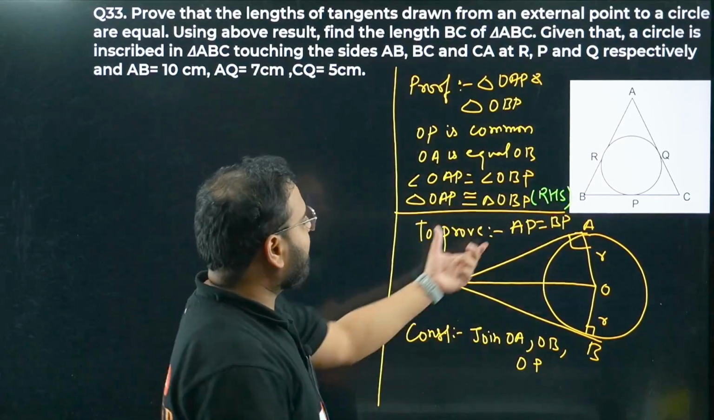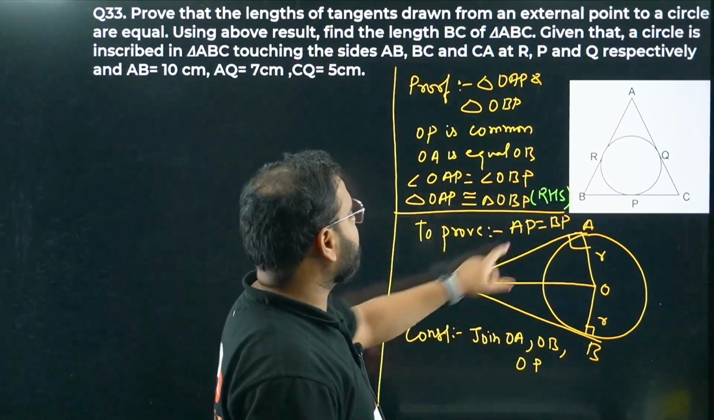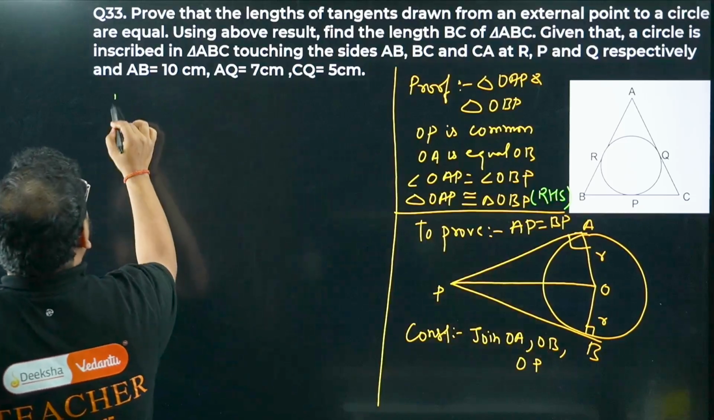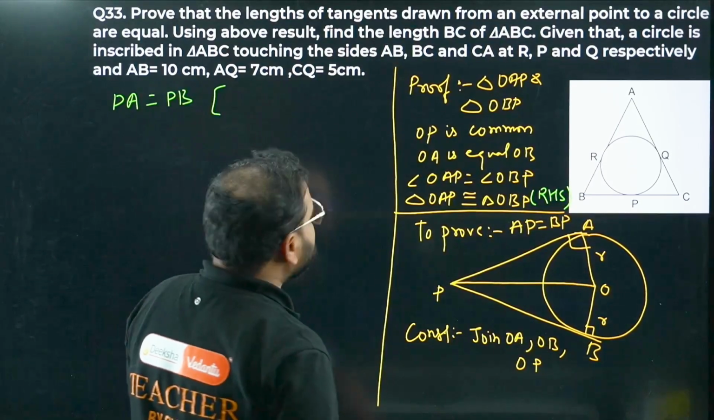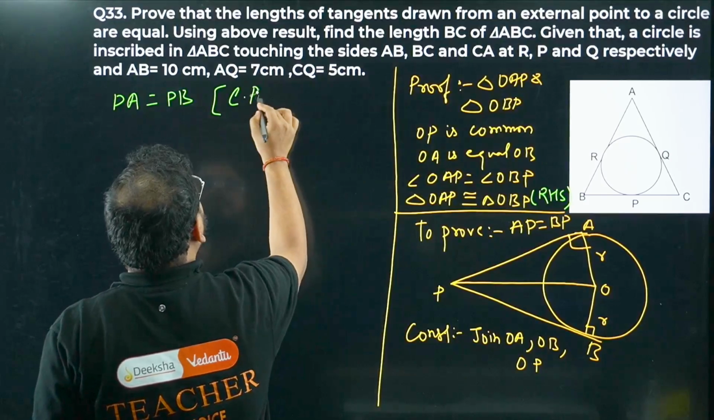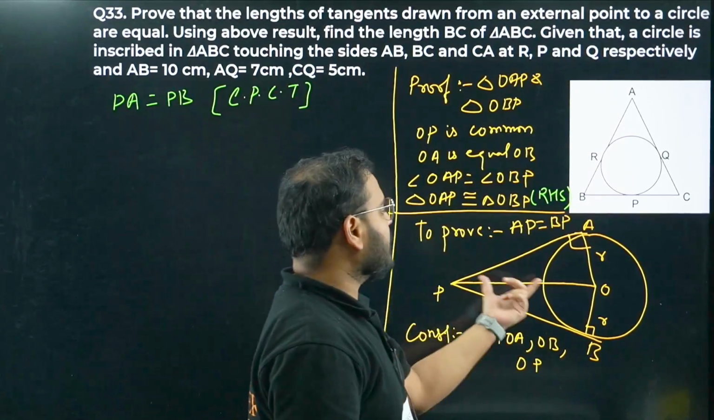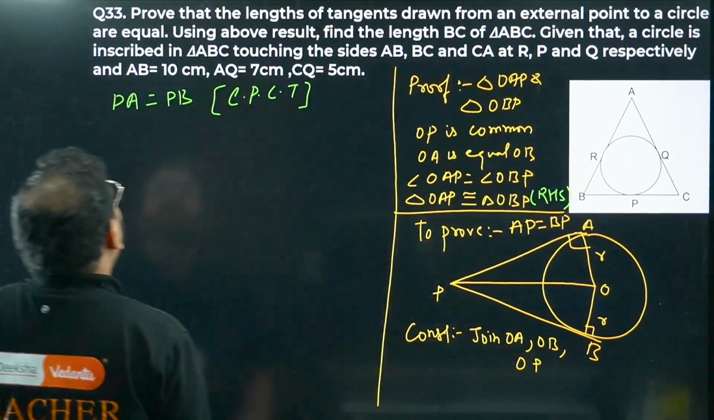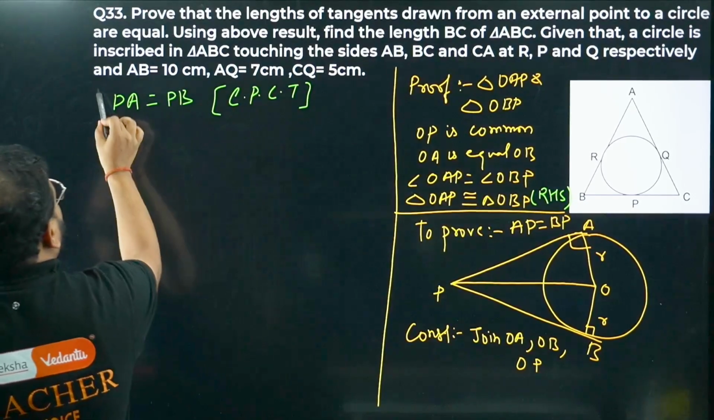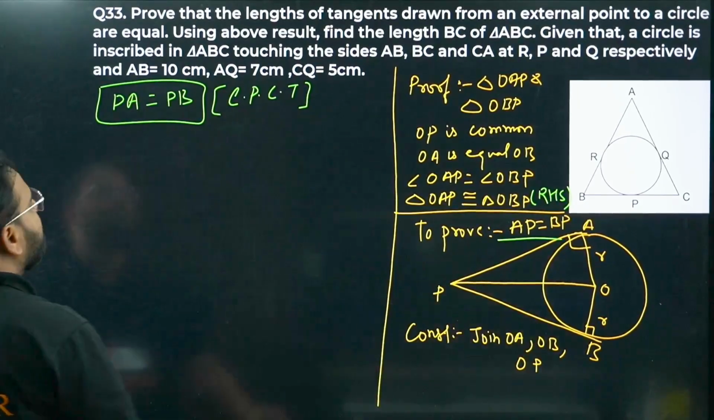Chaliye, so we have RHS proven, means this congruency is true. After that I can write directly, bacha, PA equals PB. What's the reason, bacha? The reason is simply CPCT. PA equals PB because of corresponding parts of congruent triangles. Chaliye, so once this is done, we have proven what we were looking for. Check this out, AP and BP or PA, PB true.